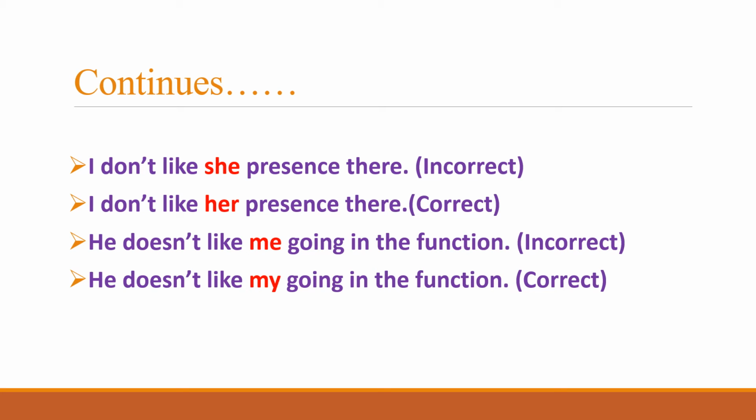He does not like me going in the function is incorrect because of using the objective case, whereas he does not like my going there in the function is correct because this uses the correct case of the pronoun.